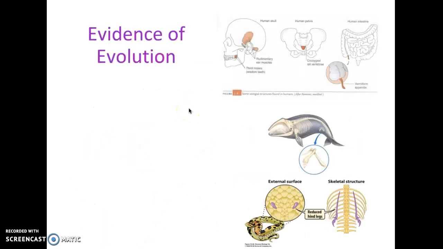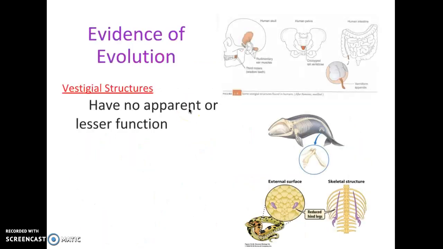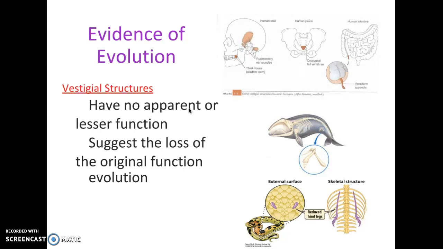Other things that we can look at: something called a vestigial structure. These are structures that serve no purpose or function in organisms today, but they are still there as part of our evolutionary history. For example, wisdom teeth in humans. We would have had these teeth as early humans used for chewing food that would have been real tough to chew.